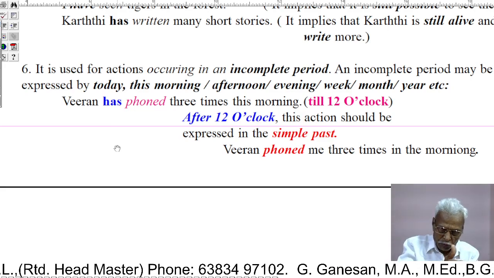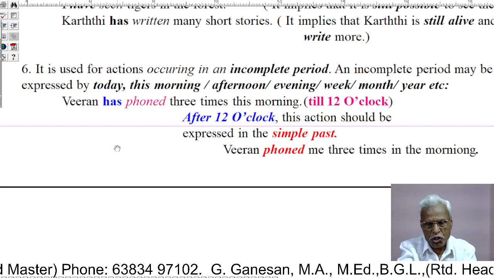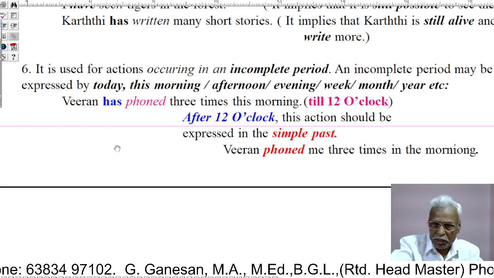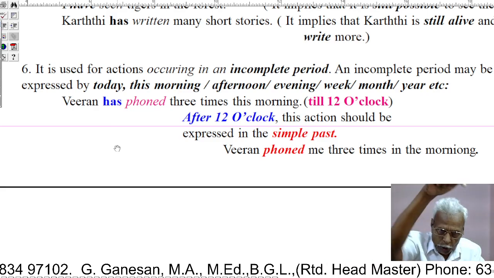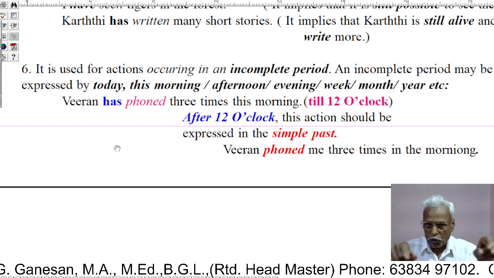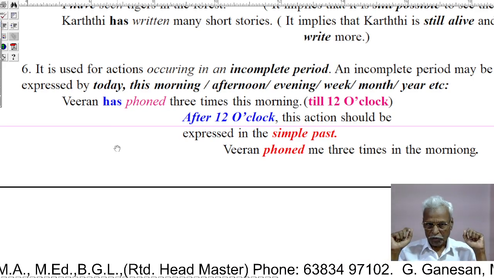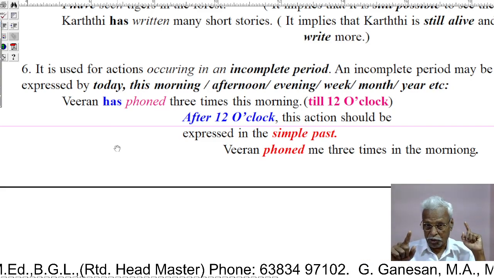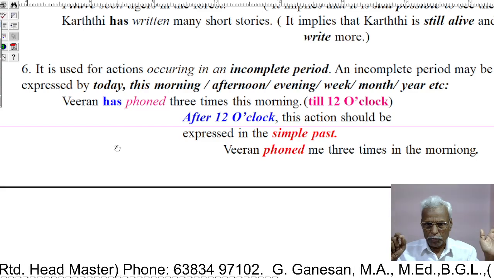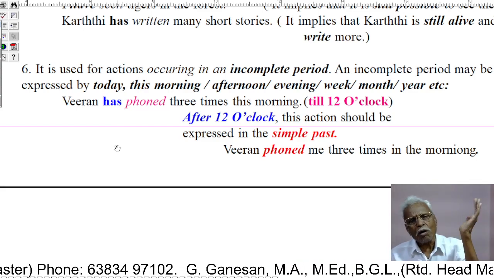But when we express this action after 12 o'clock, it should be expressed in the simple past. Veeran has phoned 3 times this morning, before 12 o'clock. After 12 o'clock, Veeran phoned me 3 times in the morning. It means in the afternoon or in the night.